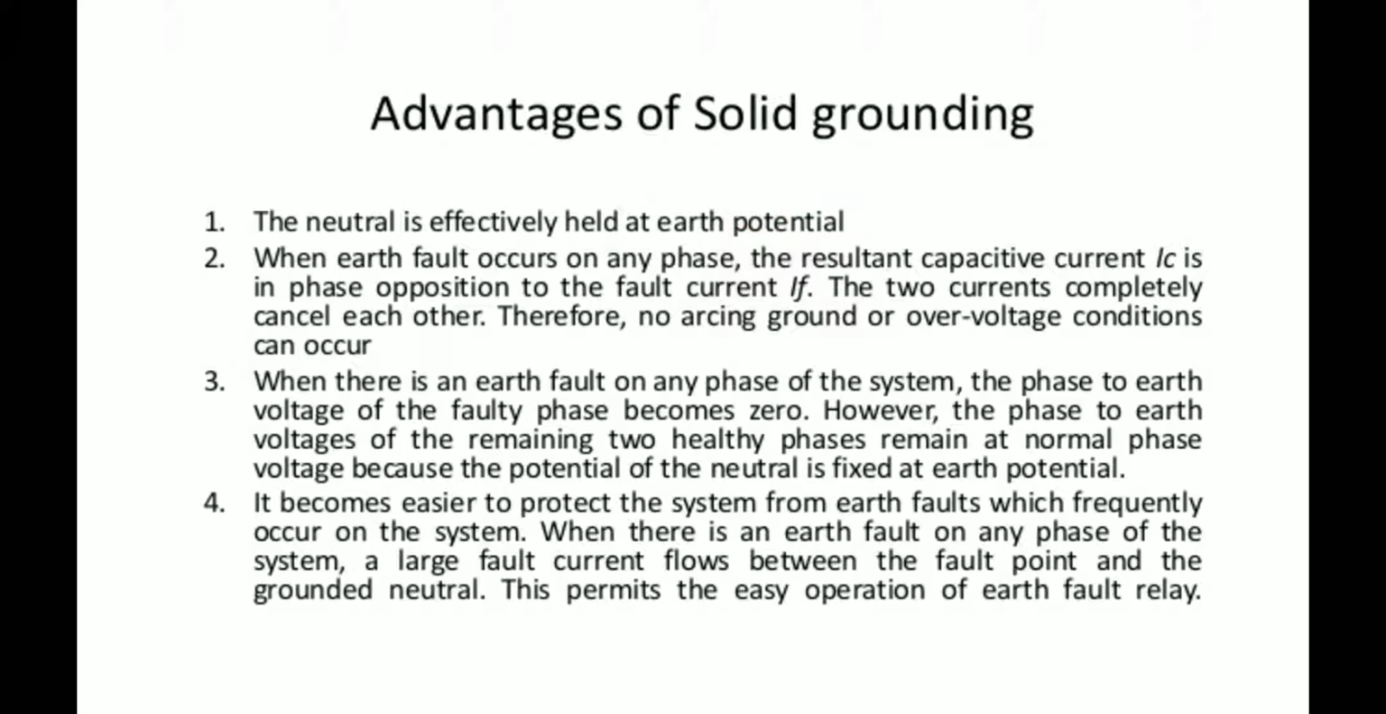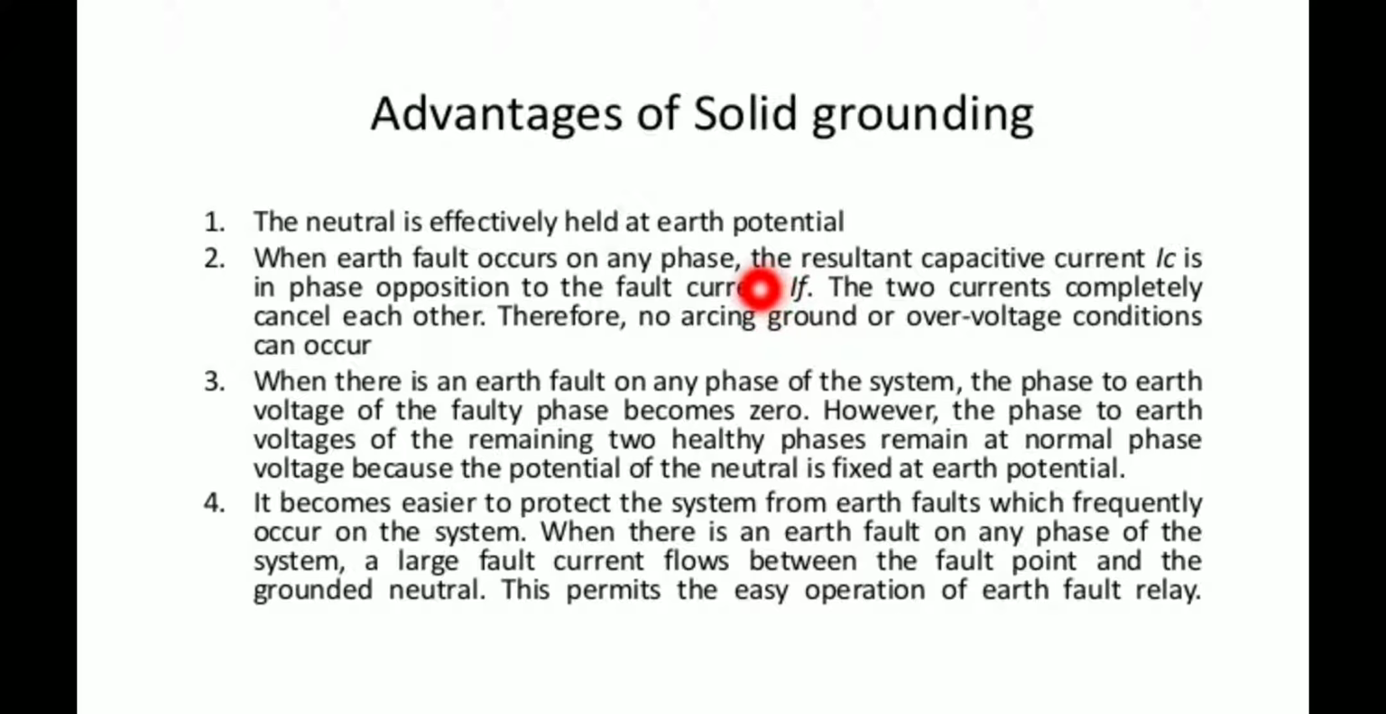But here the capacitive current and the fault current IF cancel out each other, so there is no problem of arcing ground or fluctuations. Arcing ground is nothing but a surge, a spark, which is produced if the neutral point is not connected to the ground or earth. If the neutral point is not connected to the ground, there is a problem of arcing grounds as well as over voltage conditions.